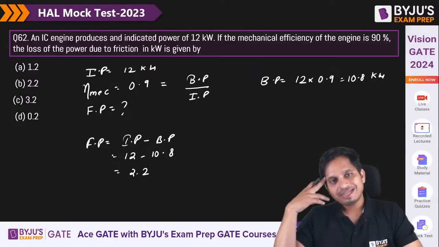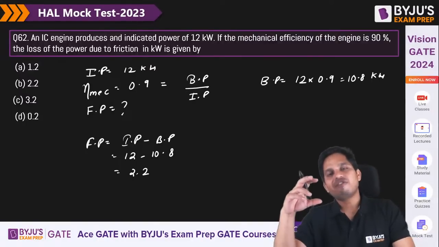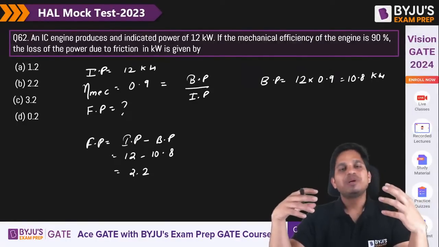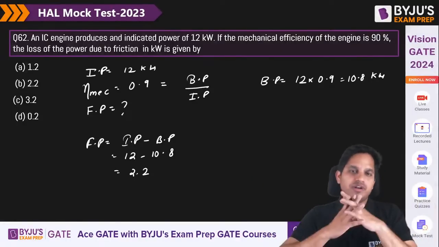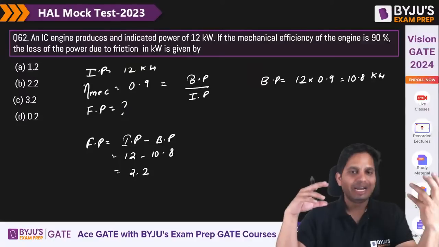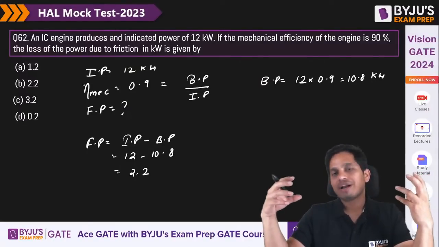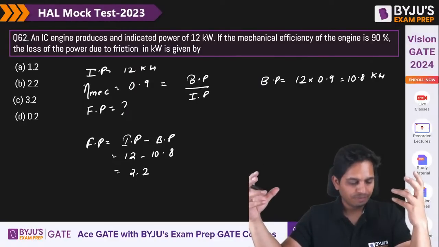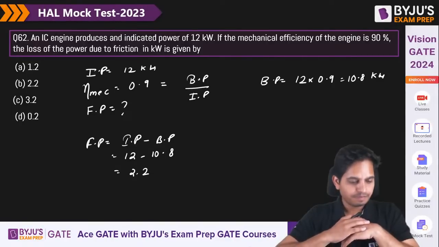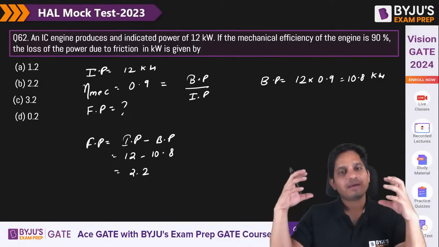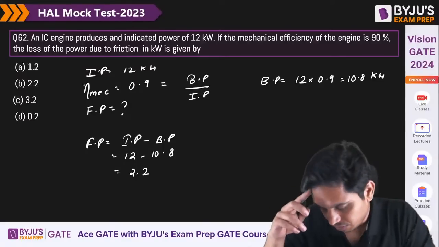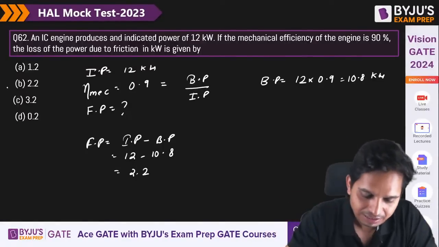Friction power is basically the power that is lost due to friction. So it is the difference between indicated power minus brake power. Whatever was available and whatever you were able to transfer to the shaft. Brake power is the power available at the shaft. Okay, chalo. So 2.2 is the right answer.